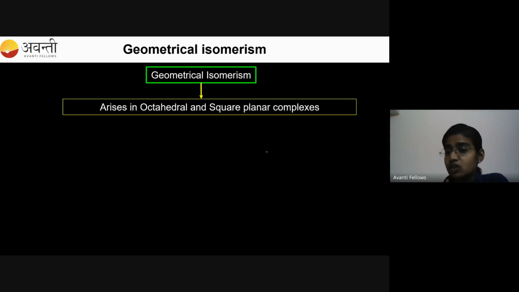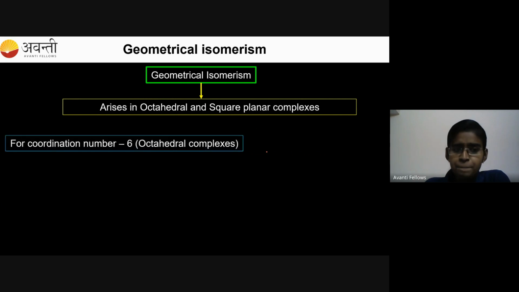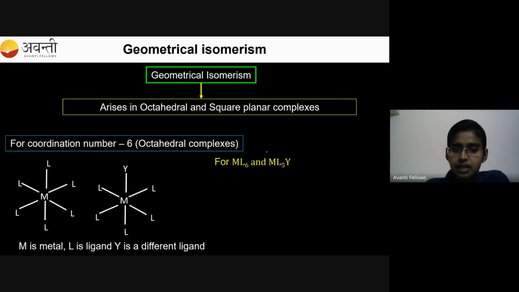We have 3 complexes: octahedral, tetrahedral and square planar. These 3 are very common for coordination compounds. But among these 3, geometrical isomerism exists in octahedral and square planar. For octahedral, the coordination number is 6 and this is the octahedron.